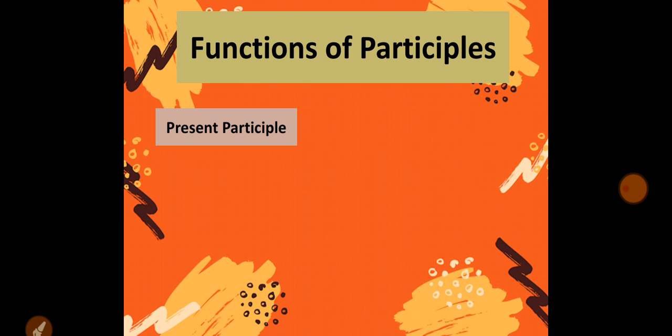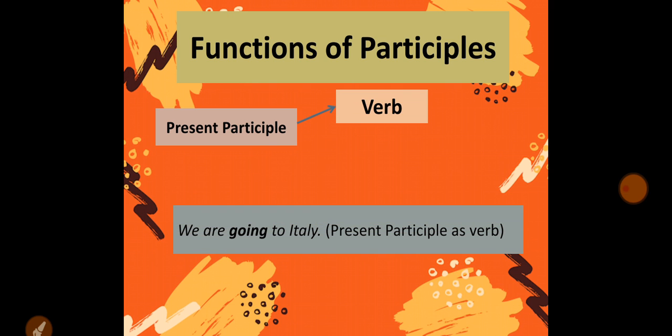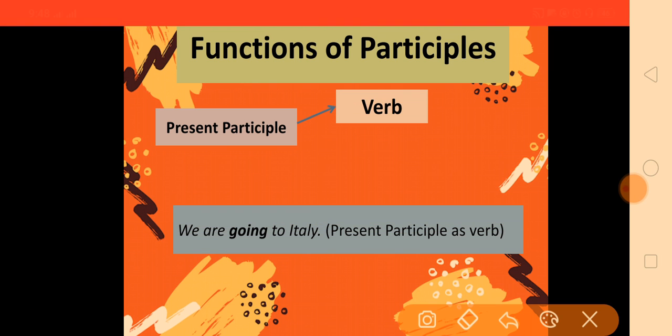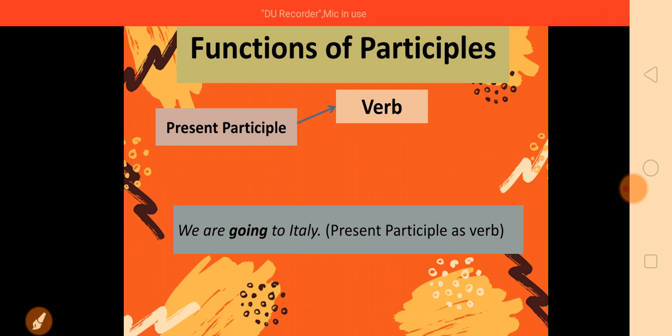Present participle functions as a verb. For example, here we have going in this sentence. We are going to Italy. So when it works as a verb, it comes after an auxiliary. And here the auxiliary is are. We are going to Italy. So it is functioning as a verb.